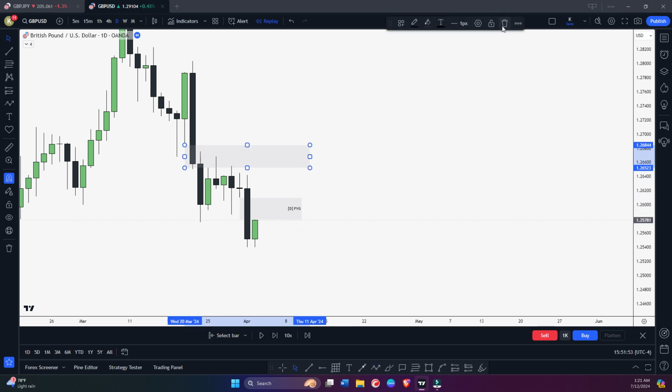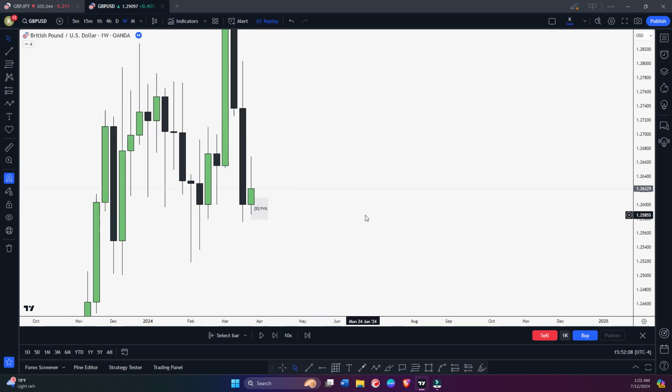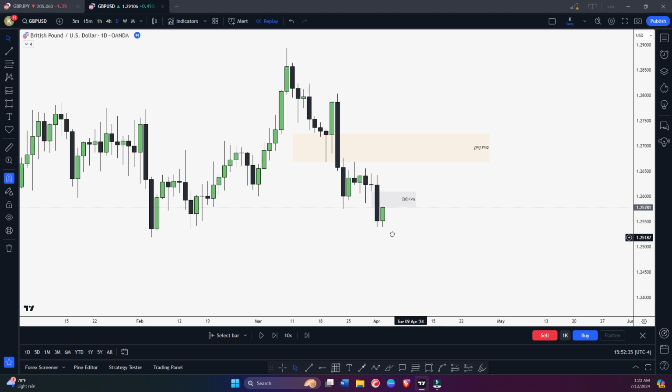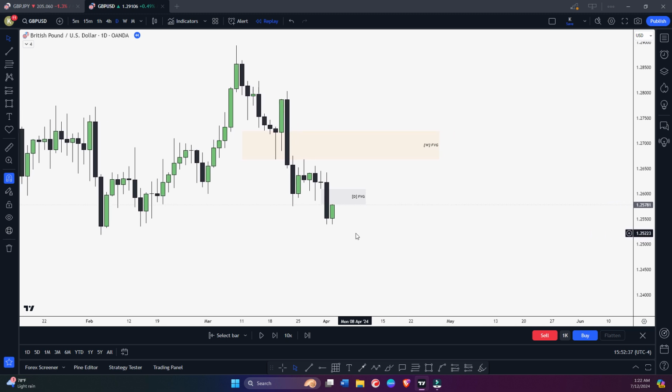So let's quickly check the weekly time frame. On weekly you can see we created a weekly fair value gap. Below is our daily fair value gap and just above it is our weekly fair value gap. This is also not a breakaway gap, so maybe we can tap this weekly bearish fair value gap, right? So let's come to the daily time frame again and let's see.